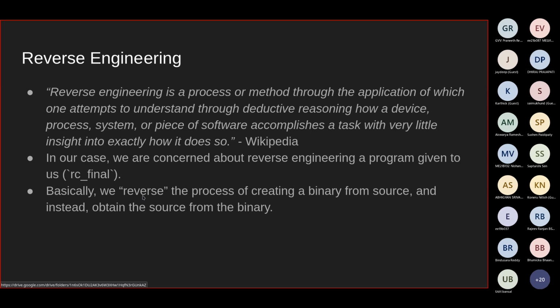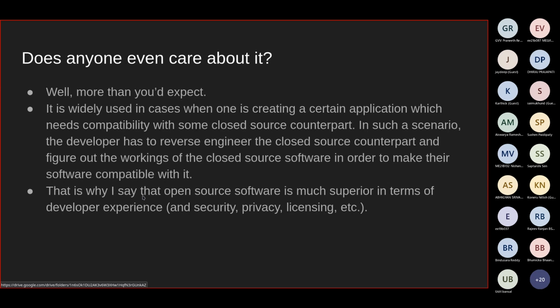We are concerned with reverse engineering the program called RC final given to us. So what we are supposed to do is reverse the process of creating a binary from the source, and instead obtain the source from the binary. So it's the other way around. We are not supposed to create a program, but to create source code from a given program. It sounds very interesting, to be honest, right? So does anyone even care about this reverse engineering thing?